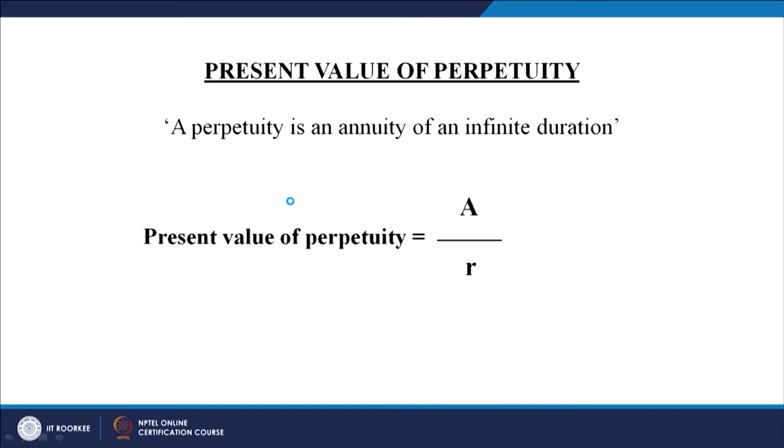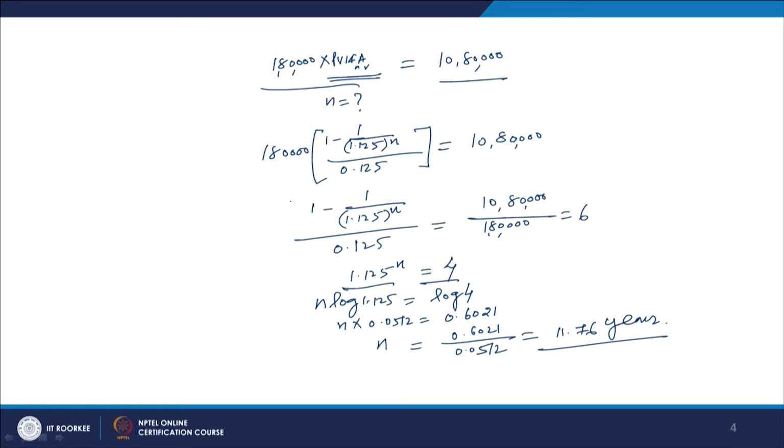The present value of that perpetuity can be worked out with the help of this formula, A by R. A is the cash inflow, and R is the discount rate. For example, A is 10,000 rupees and R is 10%, that discount rate is 10%. If you try to find out, this amount becomes how much? 100,000 rupees, 1 lakh rupees, right.